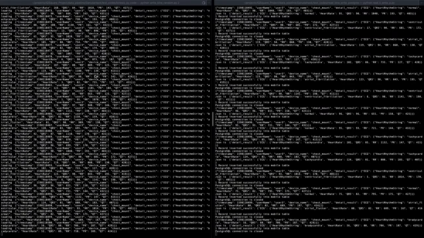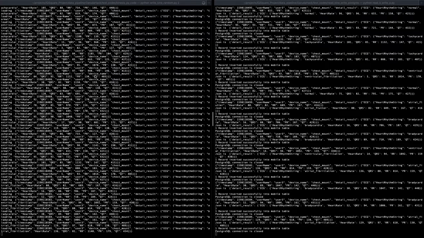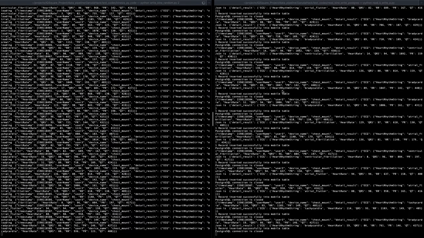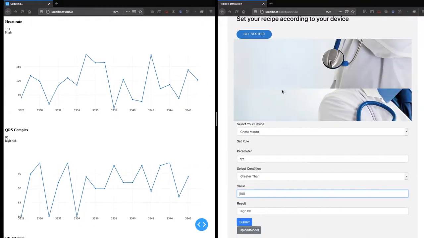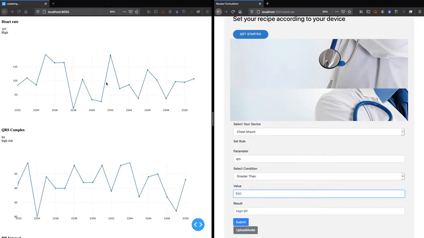This is where we have our application. On the left hand side, you can see data is being written into the stream, and on the right hand side, the same data is being taken and being stored into the database. This is the back end. On the front end, we have the same data. Here it is being represented or visualized. The data which is being streamed in is presented here.